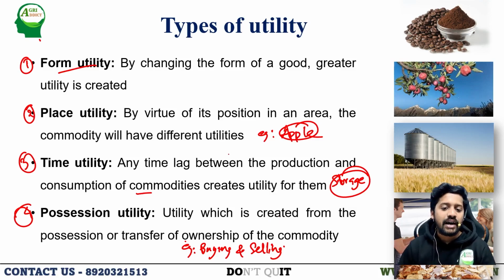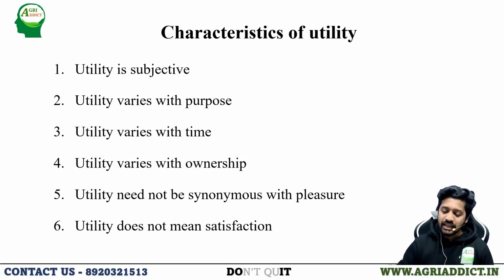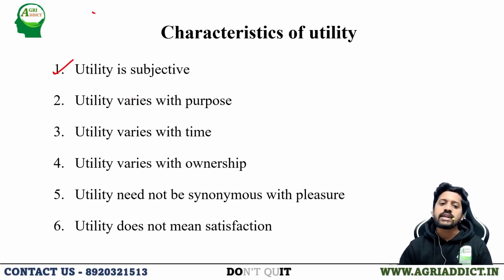So according to the transfer of ownership, some utility is created, and that can be called possession utility. These are some of the characteristics of the utility. First, utility is subjective. From person to person, the utility is changing. I love apples, but my friend doesn't like apples. So the utility derived from the same commodity differs from one person to another person. So utility is subjective, and utility is varying with the purpose.